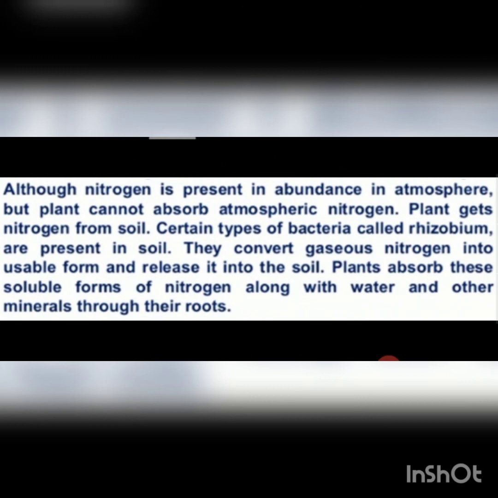They will convert the nitrogen that is present in the atmosphere into a form that is usable by the plants, into the soil, and the plants will absorb this nitrogen along with water and other minerals. What are the other minerals? Potassium, phosphorus, sulfur, etc. are the other minerals that are present in the soil. So along with these other minerals, the plant will be absorbing the nitrogen. And why do they need all these other minerals and nitrogen? For making proteins, carbohydrates and fats.